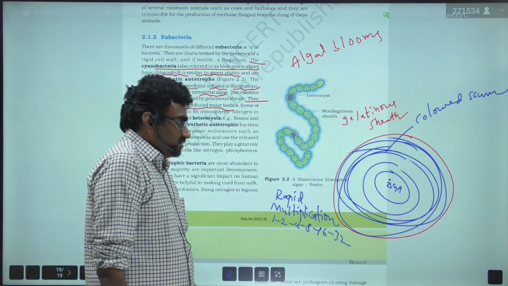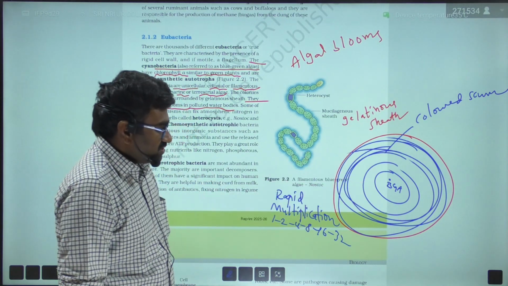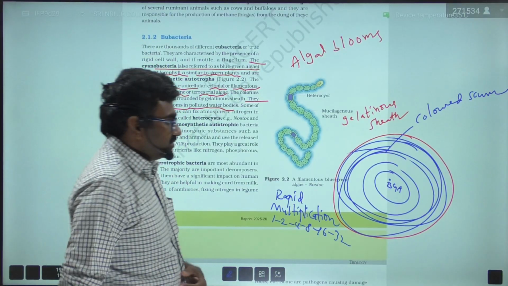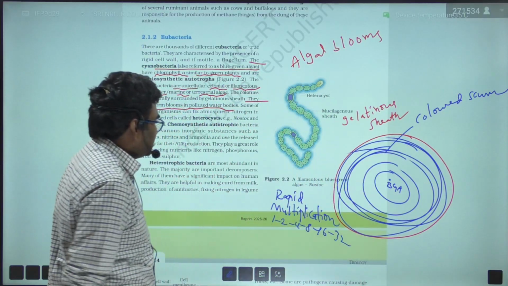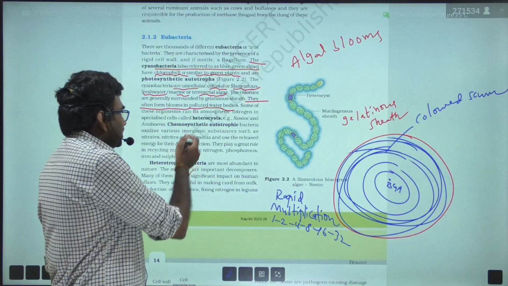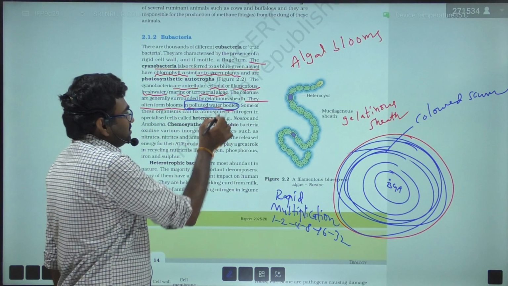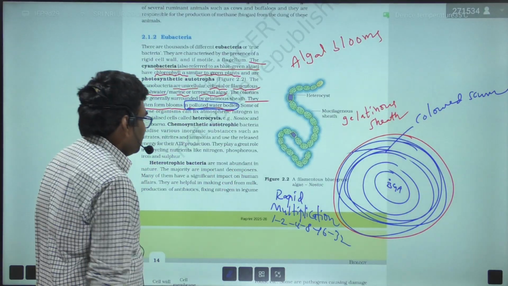So the organisms living in this pond that depend on sunlight or oxygen will die. This is called an algal bloom. Usually they form blooms in polluted water bodies, not in fresh water bodies.